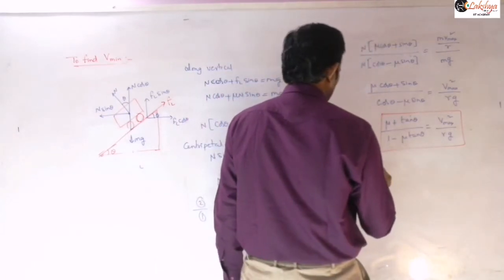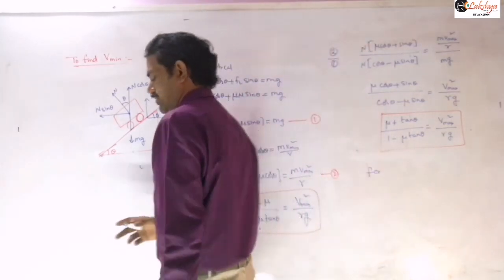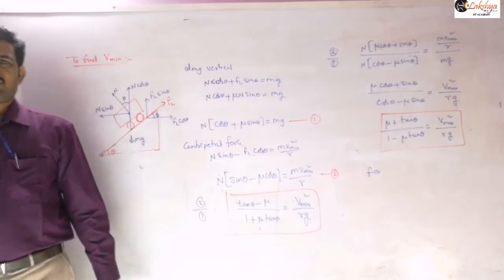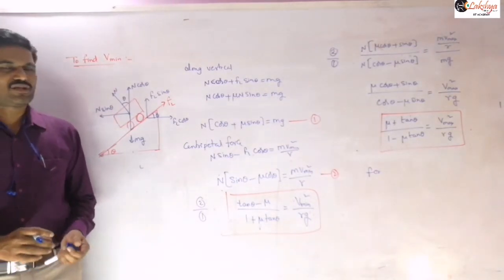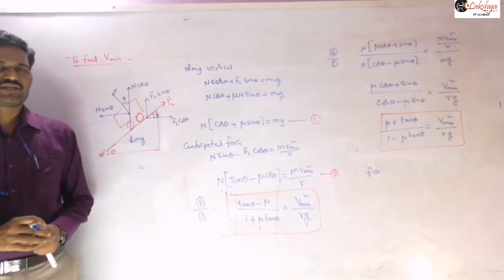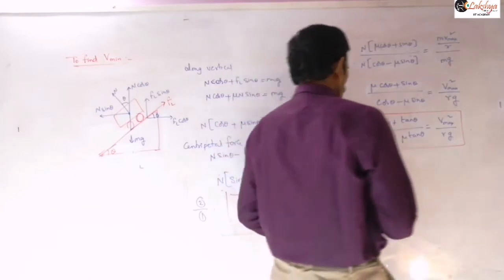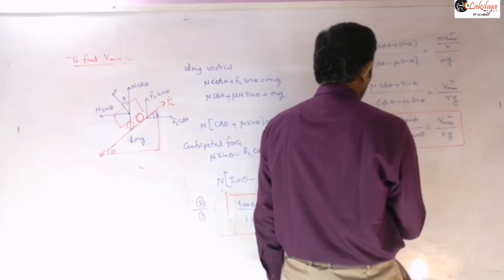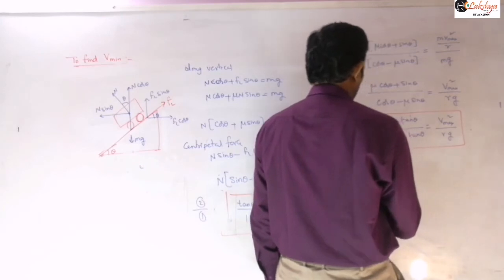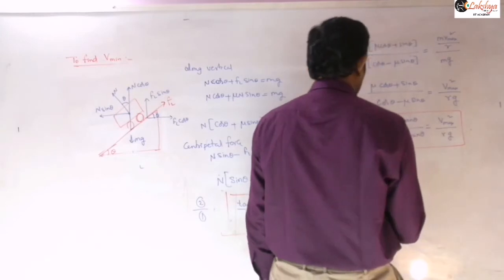Therefore, when the vehicle is taking a turn on a rough banked road, for safe turning of the vehicle, the velocity of the vehicle should lie in between V maximum and V minimum.